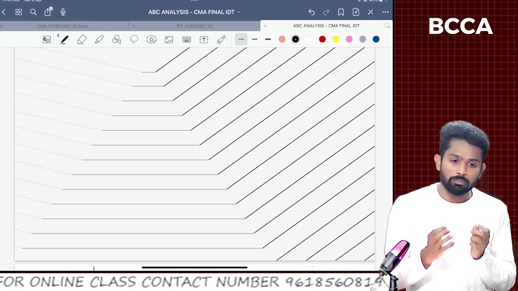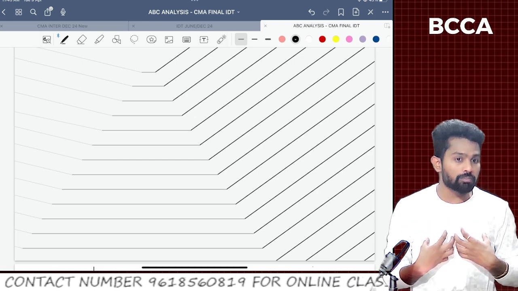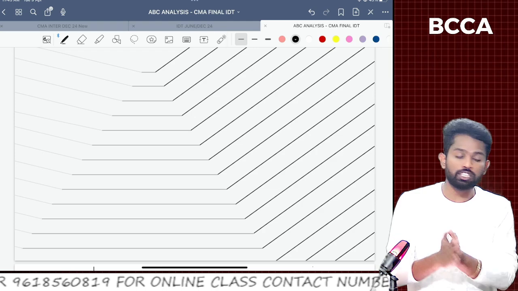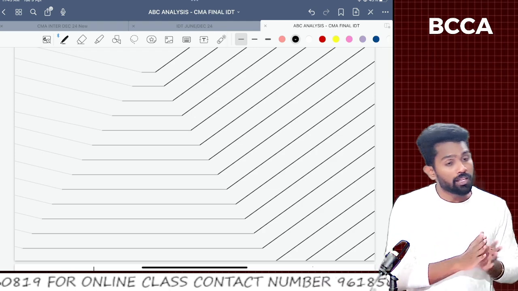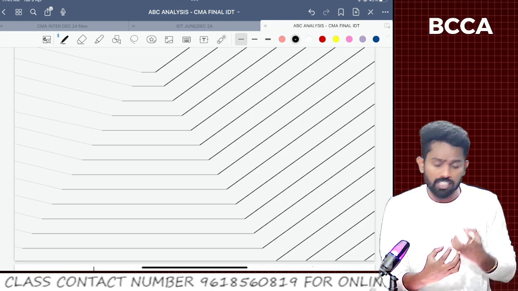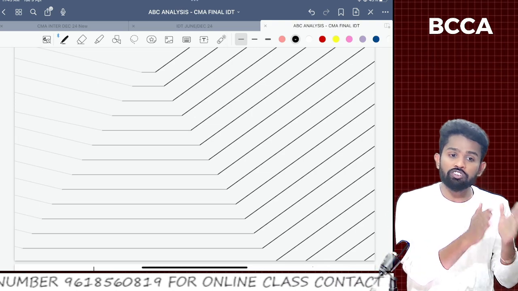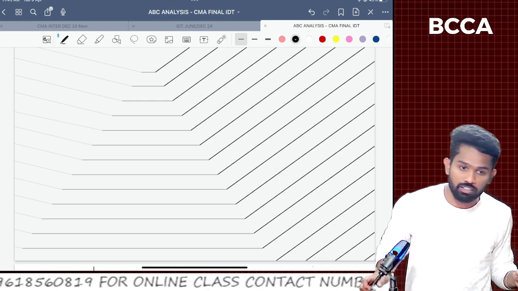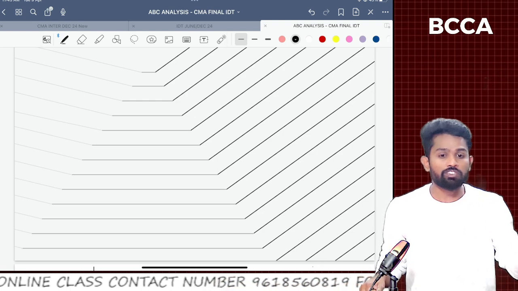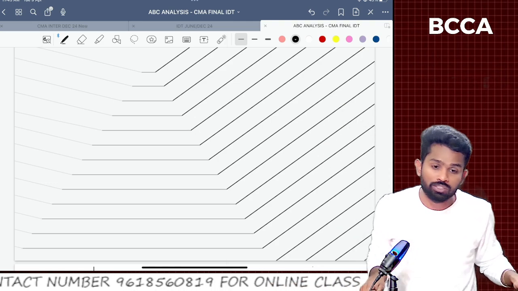So one more thing, sir. If at all you need BCCA regular classes, from the BCCA point of view, there are regular classes, sir, which will come to around 120 to 130 hours. And there is also an exam oriented batch, in which we take the concepts, not full coverage of the syllabus. Around 85 to 90% of the syllabus will be covered in the exam oriented batch, but in 35 to 40 hours only, sir, whereas the regular batch is 120 to 130 hours.